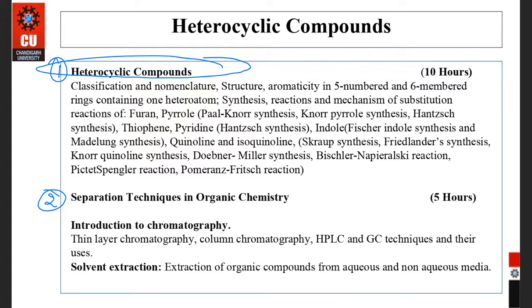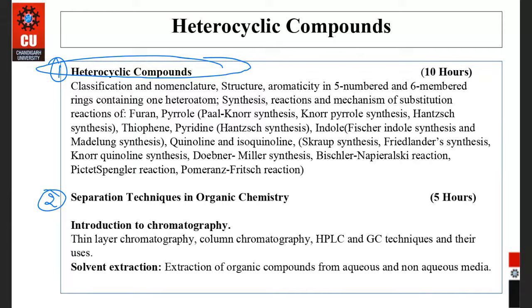So some naming reactions are there in the synthesis: Paal-Knorr synthesis, Knorr pyrrole synthesis, and Hantzsch synthesis; in thiophene, Hinsberg synthesis; in indole, Fischer indole synthesis and Madelung synthesis. In case of quinoline and isoquinoline, Friedlander, Knorr quinoline synthesis, Doebner-Miller synthesis, Bischler-Napieralski reaction, Pictet-Spengler reaction, Pomeranz-Fritsch reaction. So these naming reactions are there in the synthesis of these heterocyclic compounds, right?